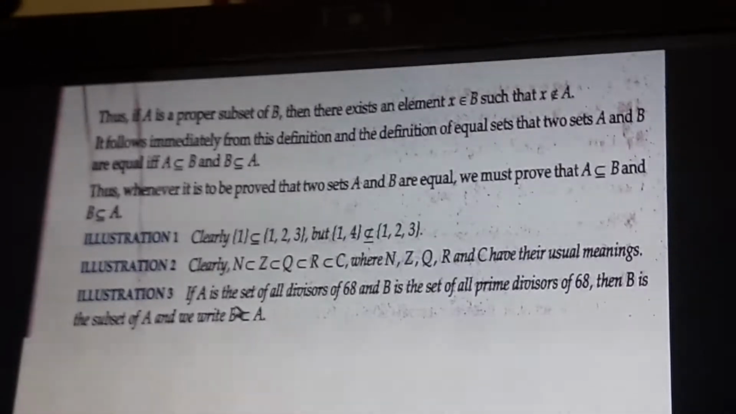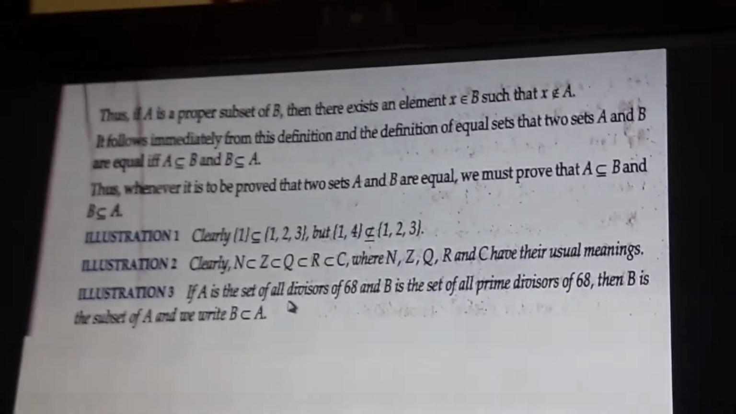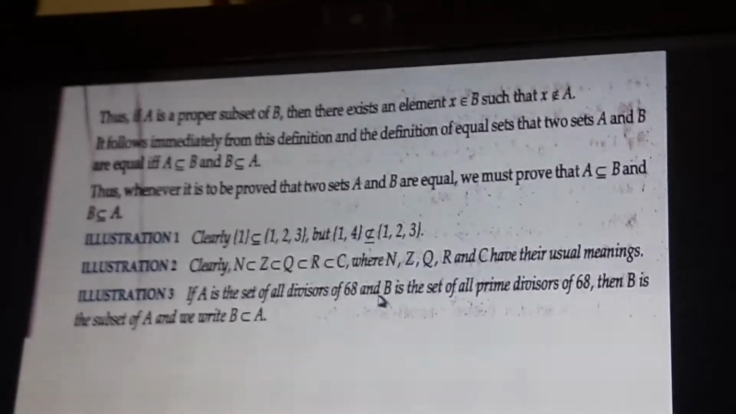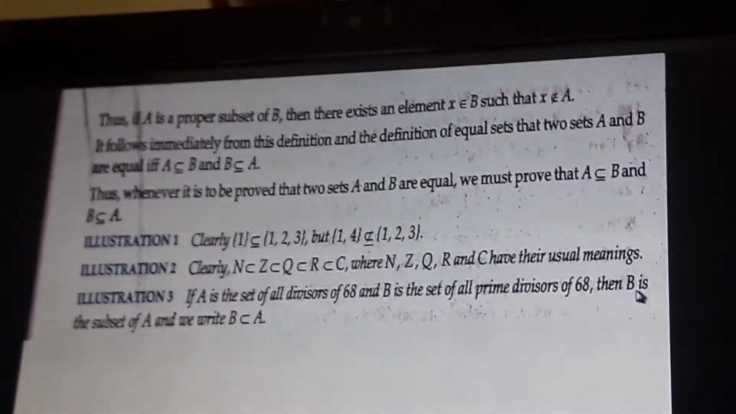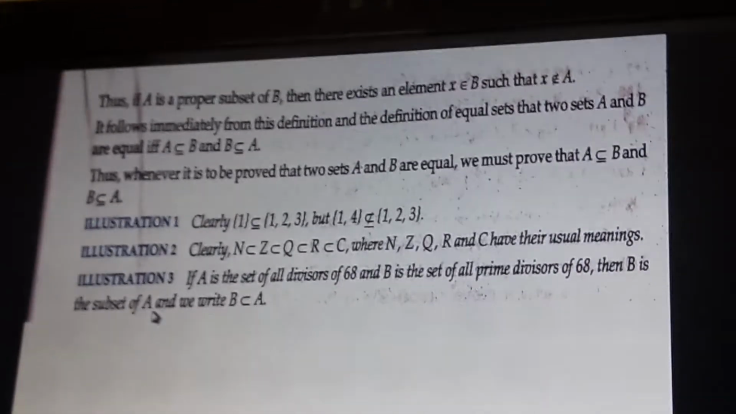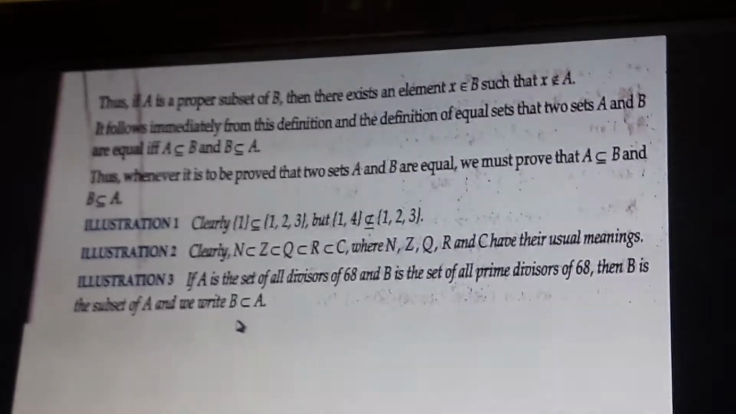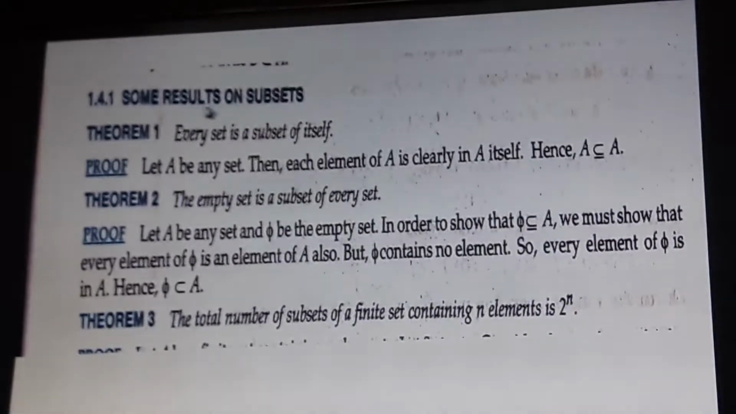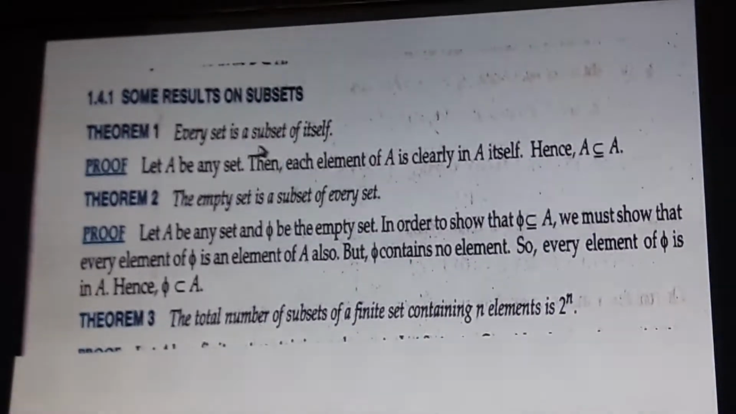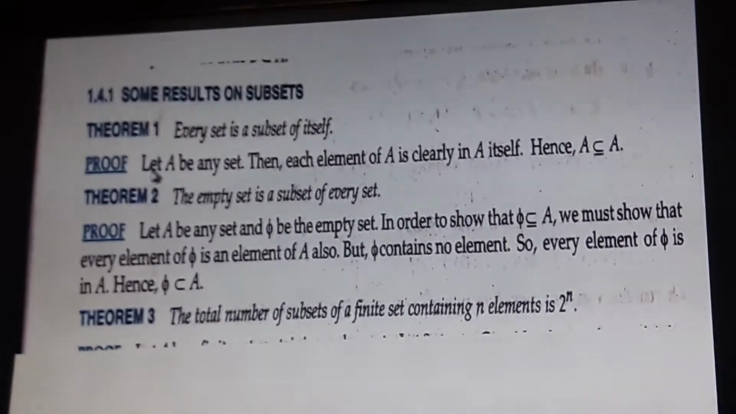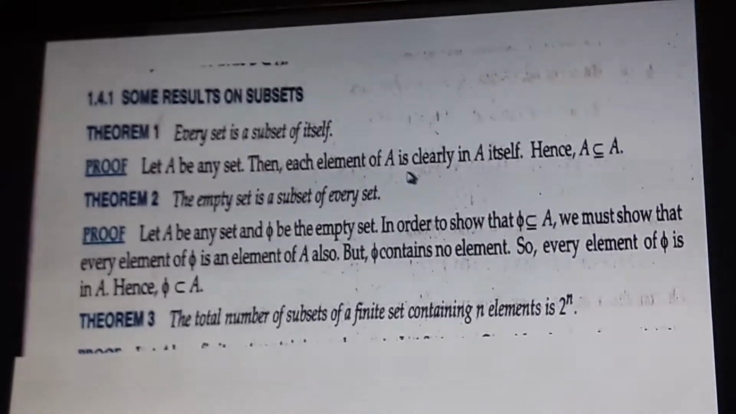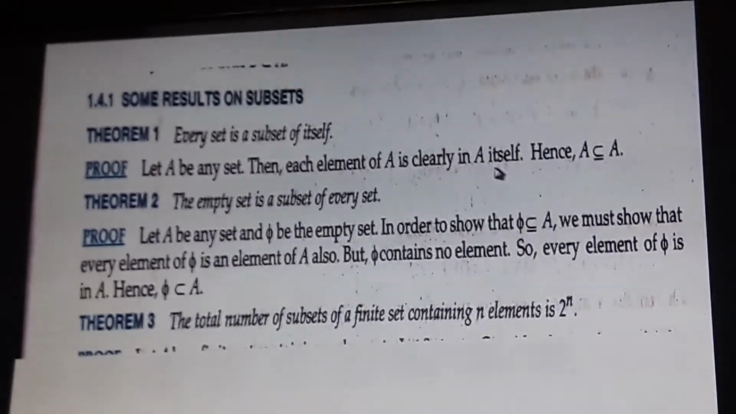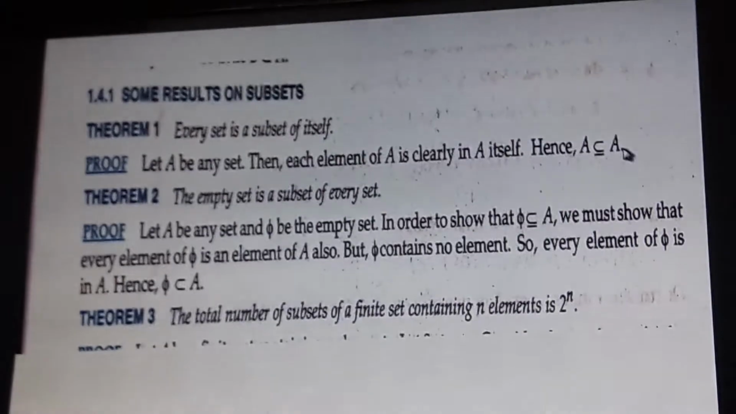So, if A is the set of all divisors of 68 and B is the set of all prime divisors of 68, then B is a subset of A, and we write B ⊆ A. Some results on subsets. Every set is a subset of itself. Let A be any set, then each element of A is clearly in A itself. Hence, A is a subset of itself.